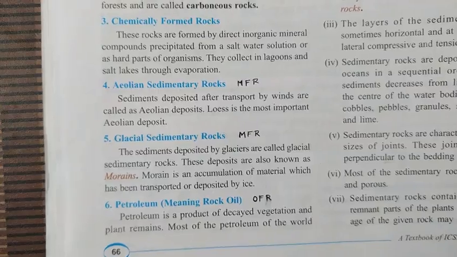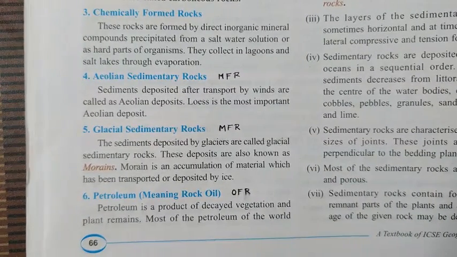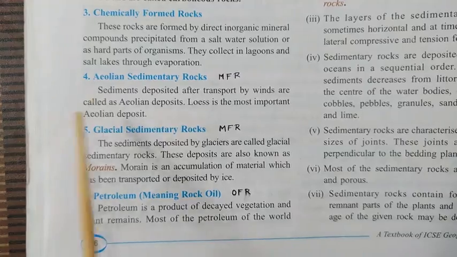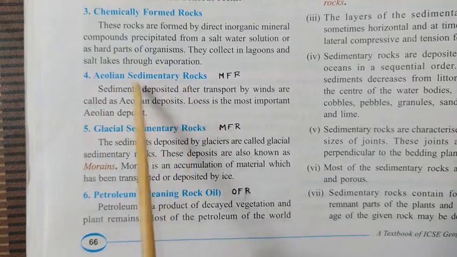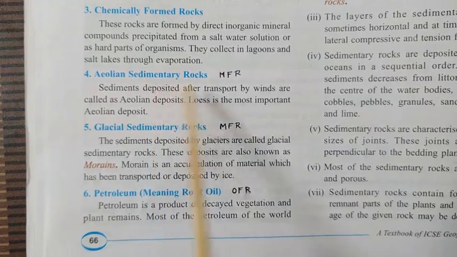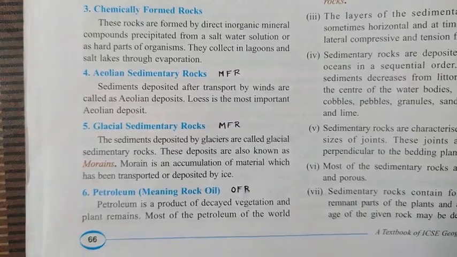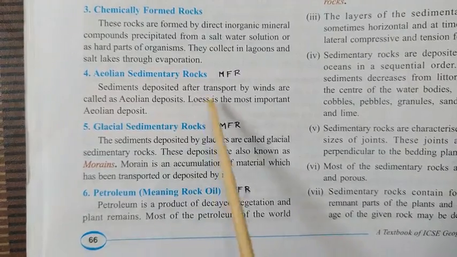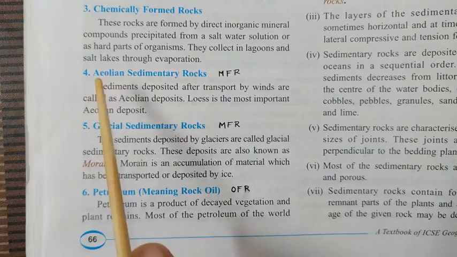Now these are the three types of rocks. Some more examples are given in your book, so let me explain. There is one rock, Aeolian sedimentary rock. This is also an example of which type of rock? Actually it is a mechanically formed rock. Aeolian sedimentary rocks are kept into which category? Mechanically formed rocks. Now what is Aeolian?